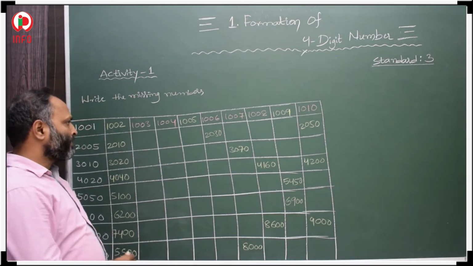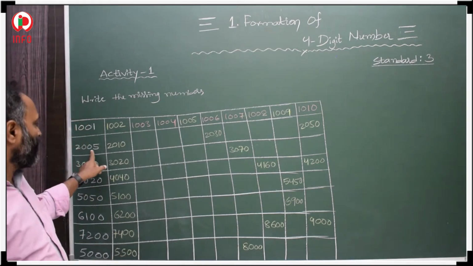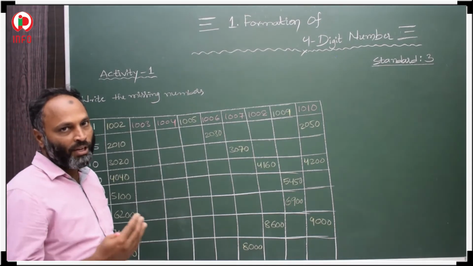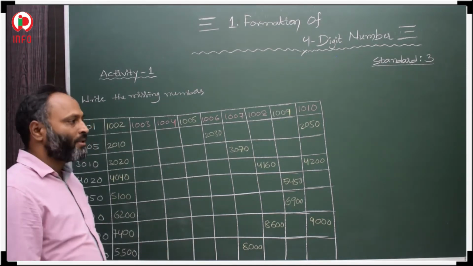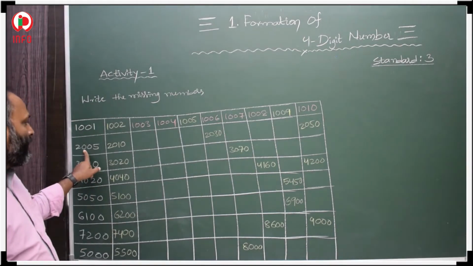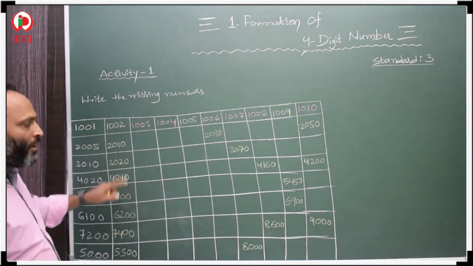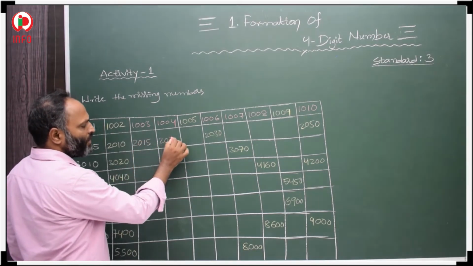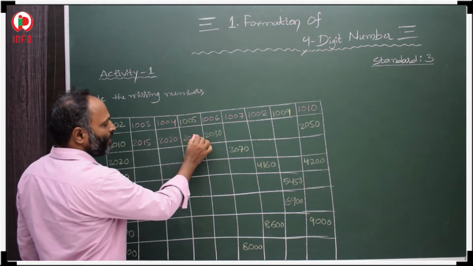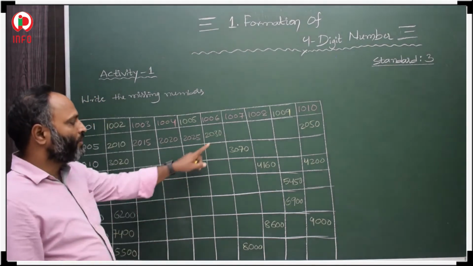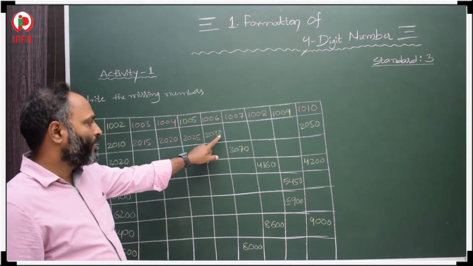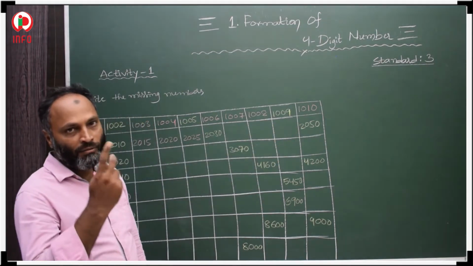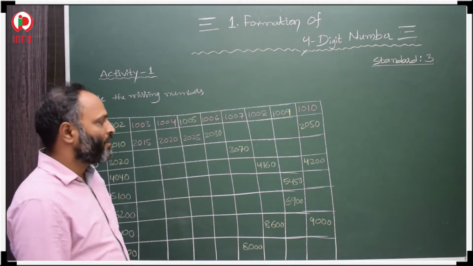Then the next series, 2005, 2010. That means a gap of 5 is there. We have to skip 5 numbers. So 5 skip counting: 2005, 2010, then 2015, 2020, 2025, 2030, then after that 35, 40, 45, 50, like this. 5 numbers we have to increase.